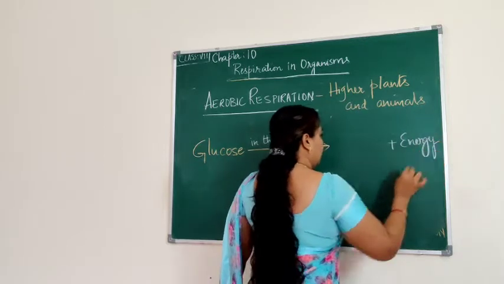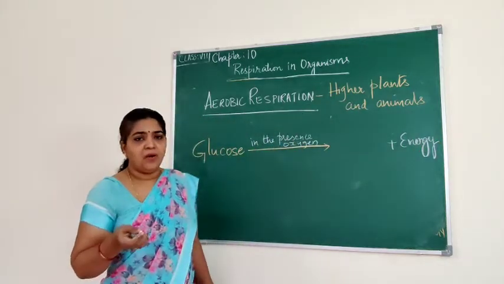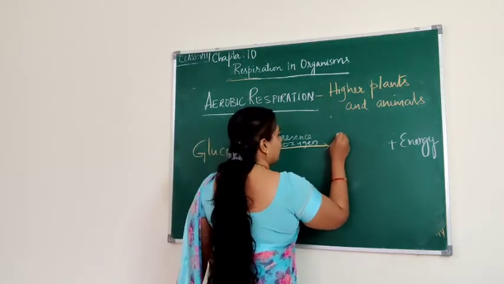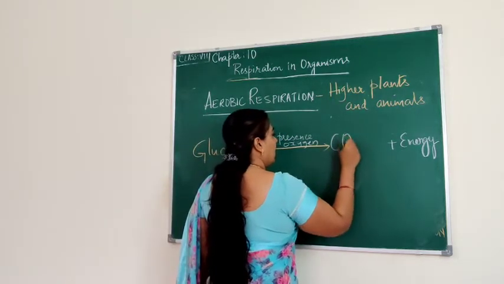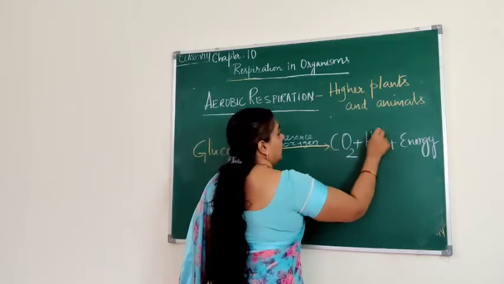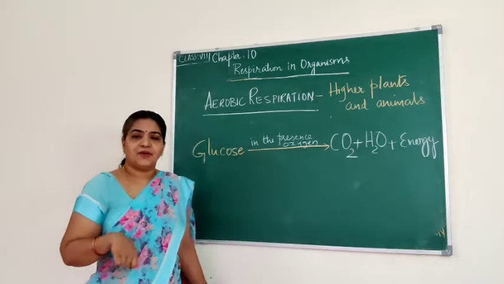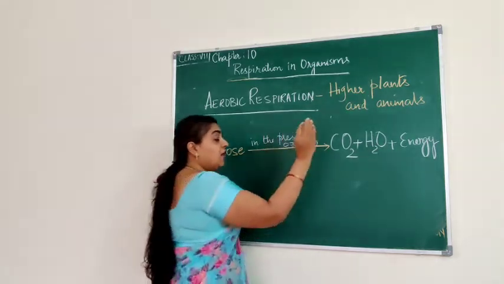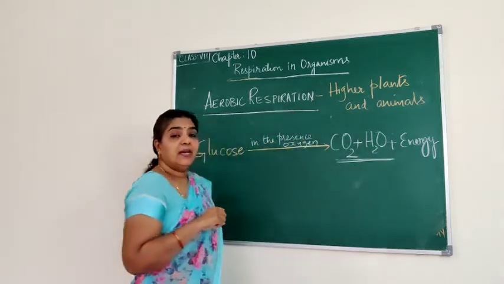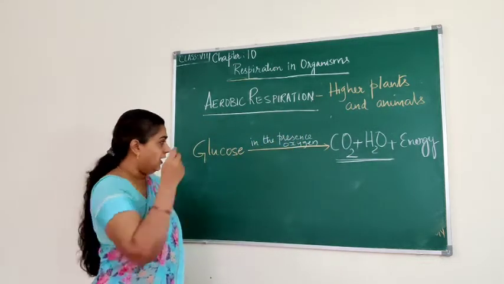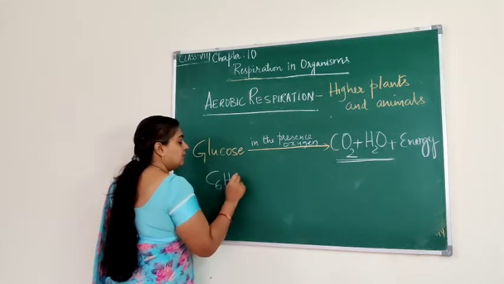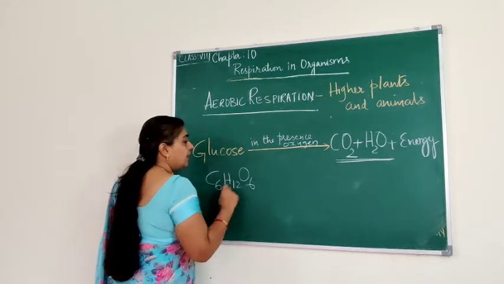Not only energy, it also forms certain waste products, and those we have to learn: carbon dioxide and water. Along with energy, it will also give out carbon dioxide and water. I write here a word equation, symbolically.